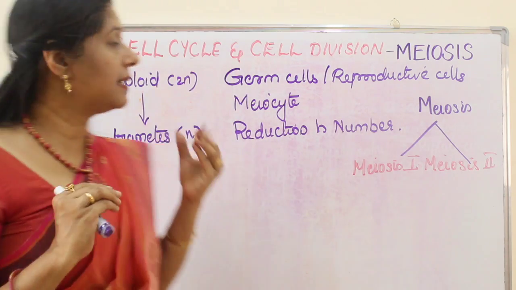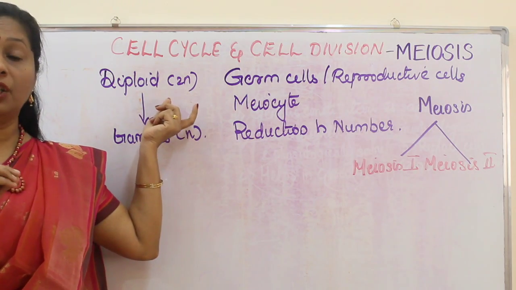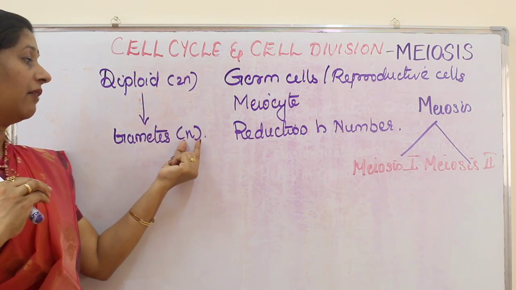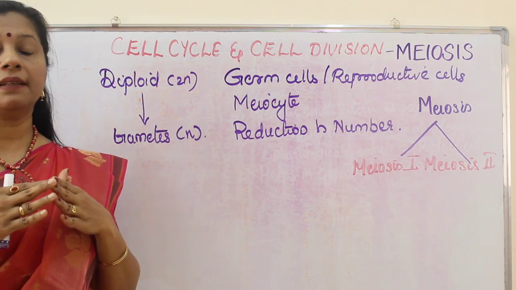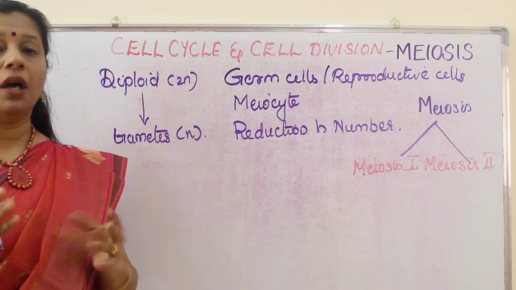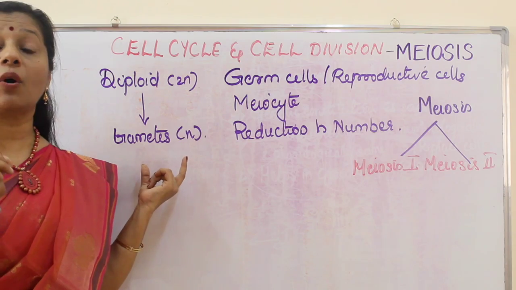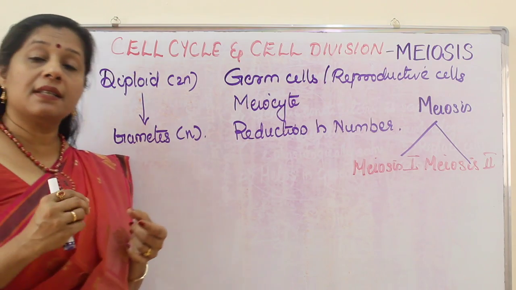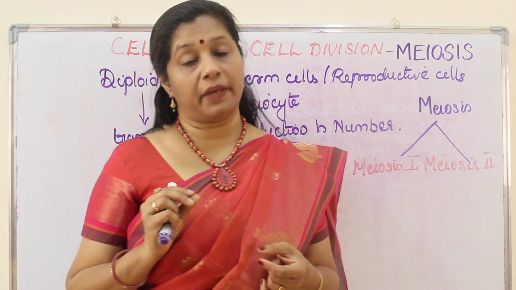So if the organism is diploid with two copies of the same chromosome, when they undergo meiosis, they will have only one set. It's a mixture of these two. Don't think that only the paternal or only the maternal will come. It's a kind of mix. And the resultant cells are the gametes. Gametes are always haploid. So which cells can undergo meiosis? Only diploid cells will undergo meiosis.